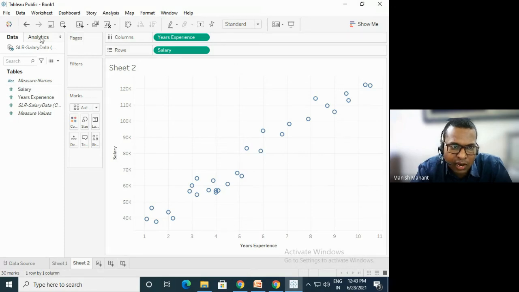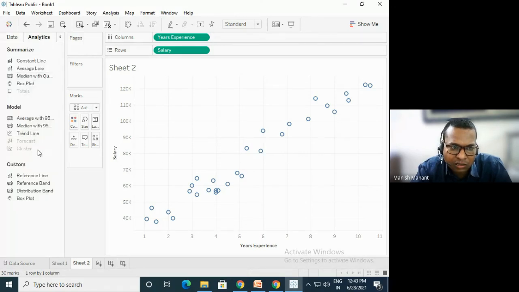You can do some type of analysis by putting in this trend line.